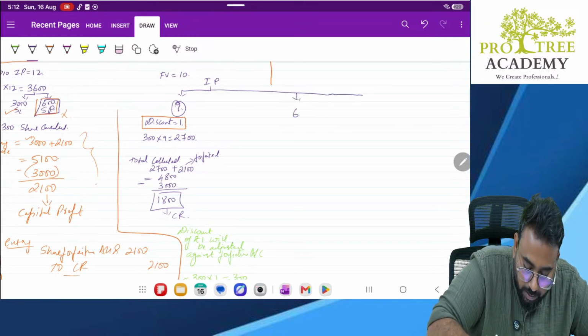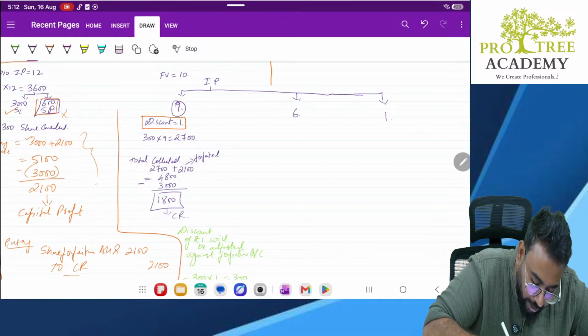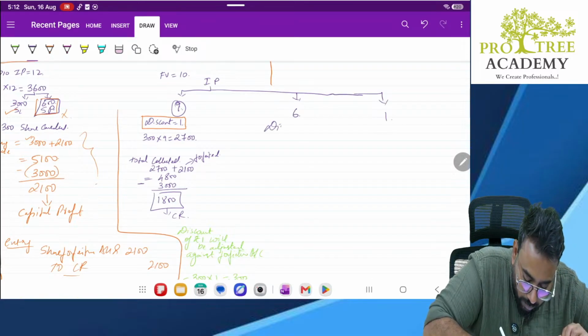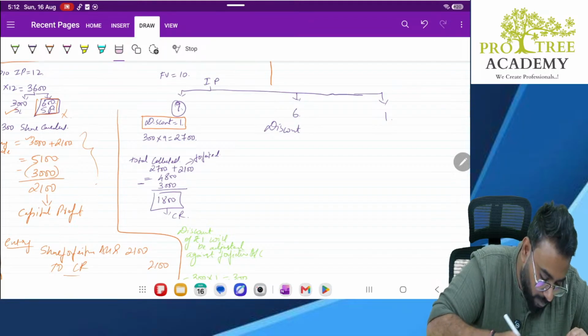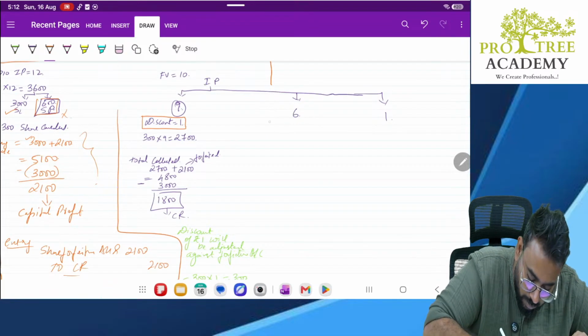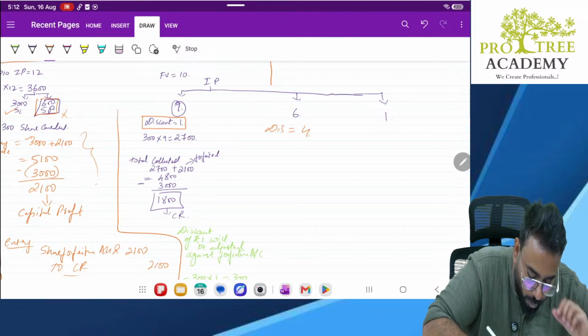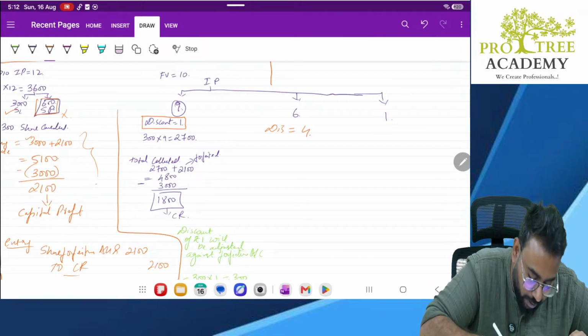Issued at 6, here issued at 1. So here, what will be the discount? Discount will be 4 rupees.